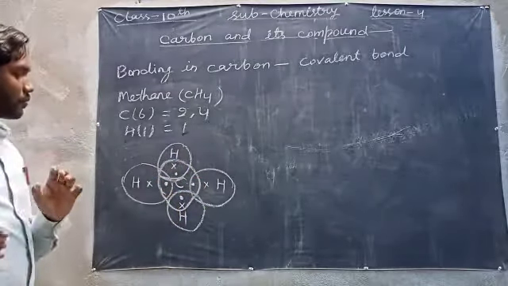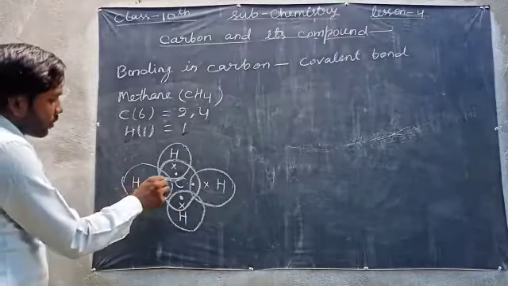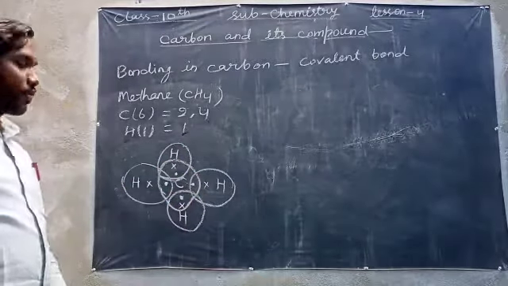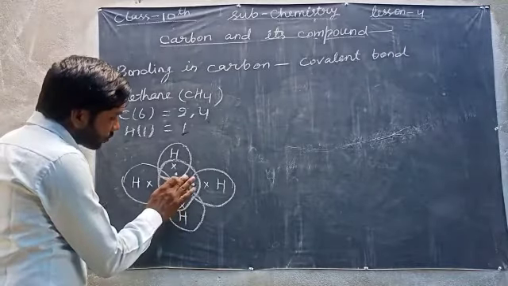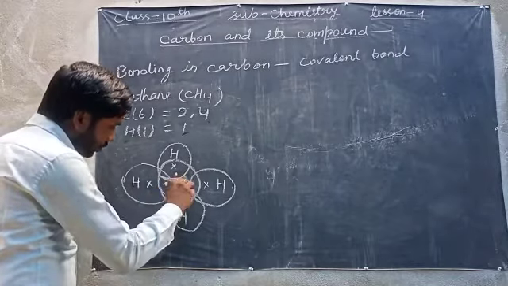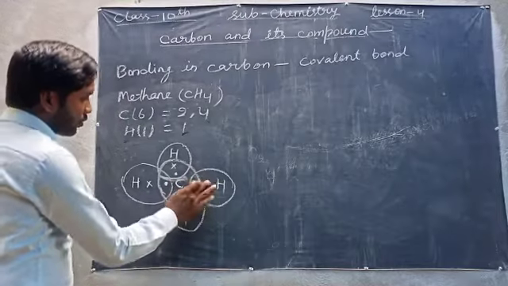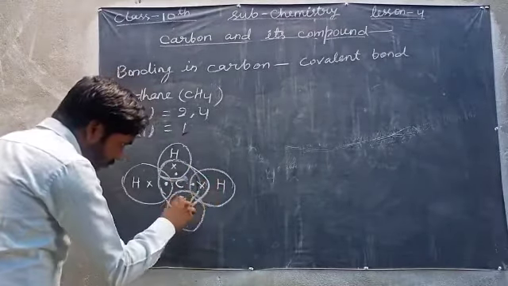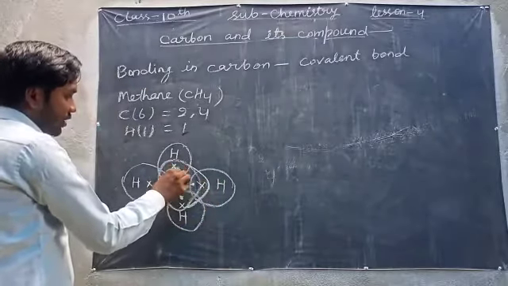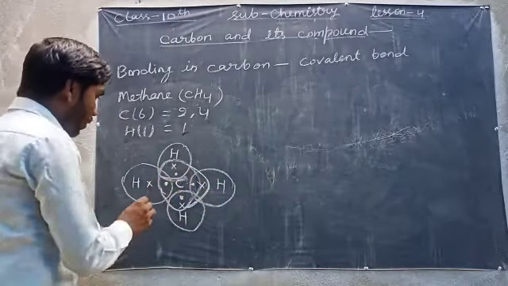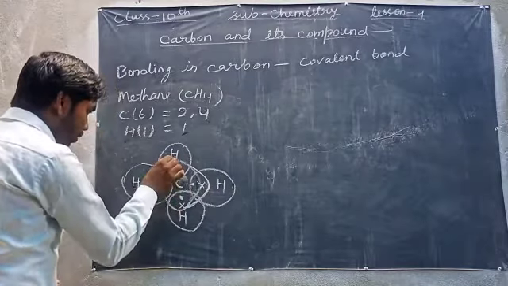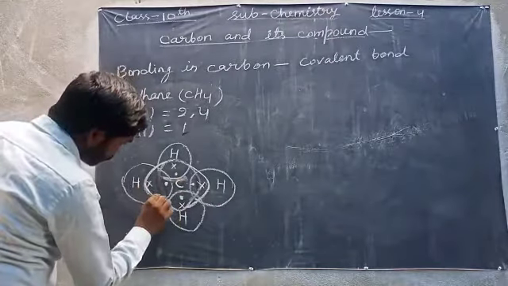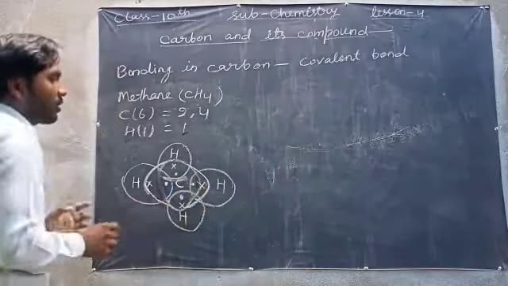Now you can see for hydrogen there are two electrons for every hydrogen, and for carbon you can see two electrons here, and here also two electrons, two electrons here and two electrons here.